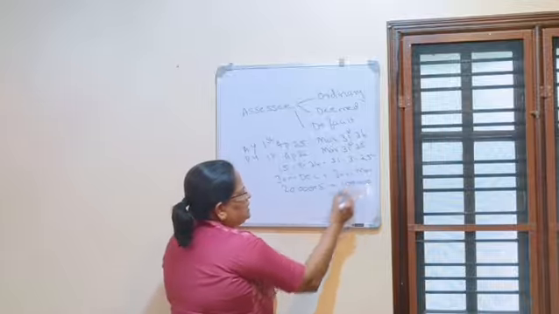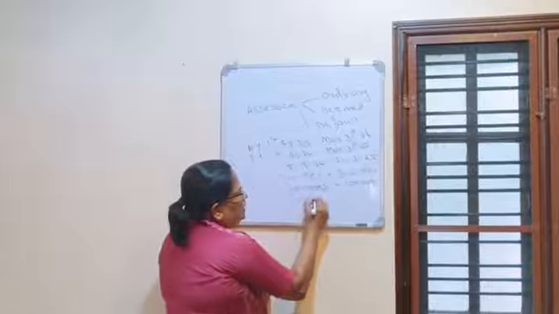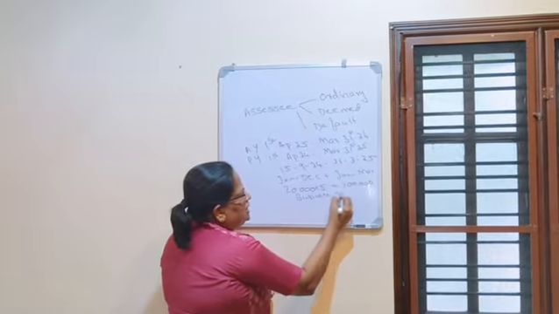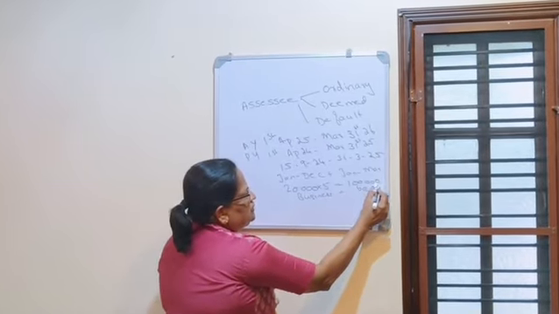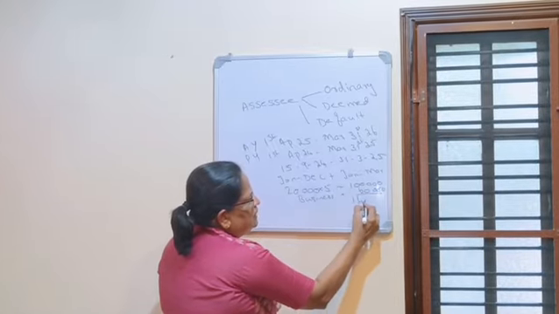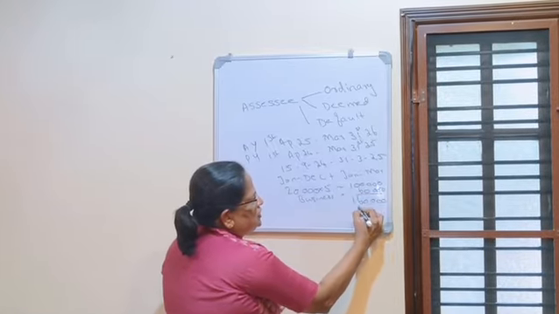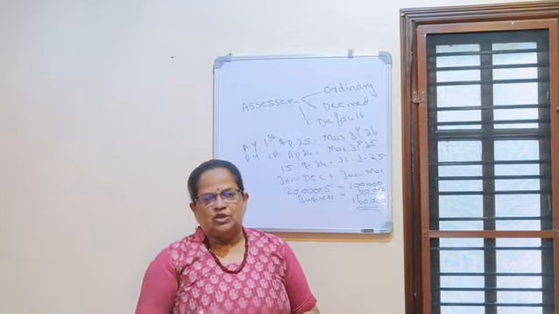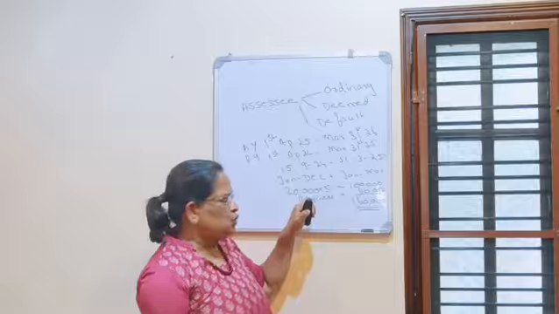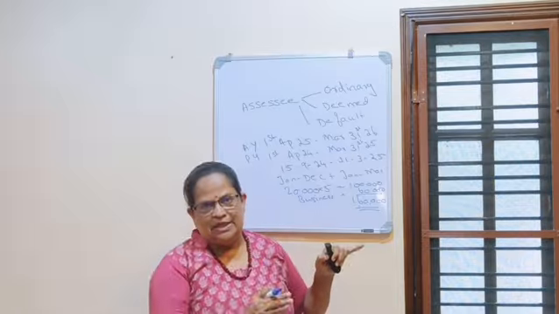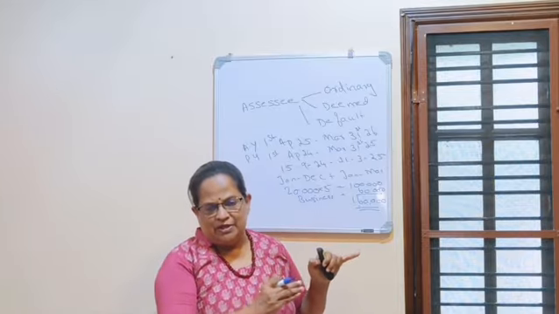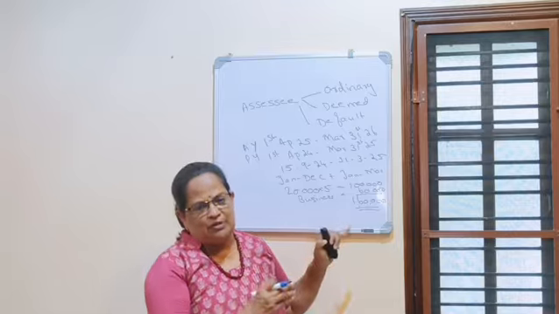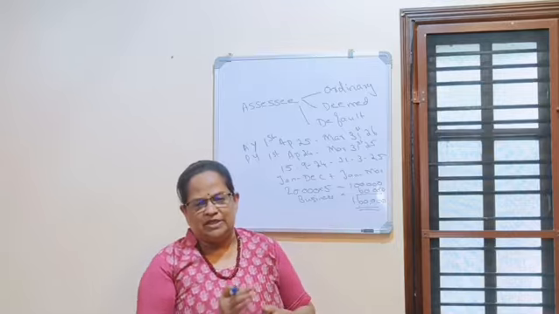Plus his business income. Business income for that year is given as 60,000. So his total taxable income will be 1,60,000. This is how you calculate that. 1,60,000: July to November, 5 months. Then for the remaining period he started business and got 60,000 profit. So 1,60,000 is his profit.